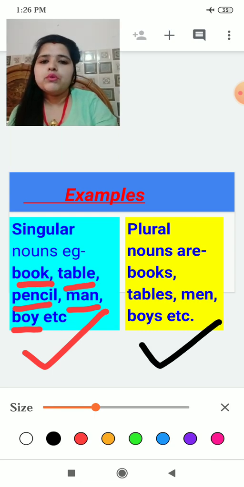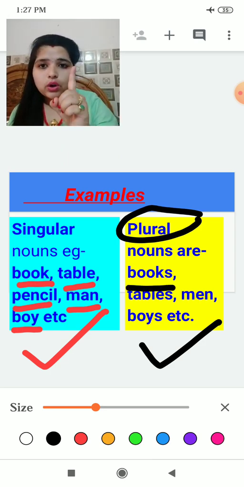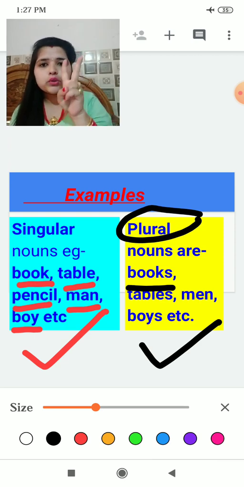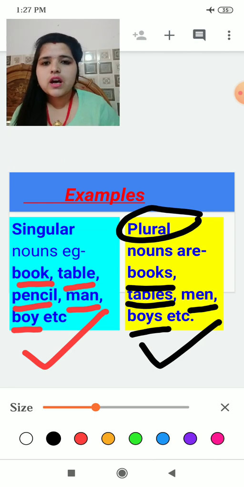But in plural, nouns are books, because we are talking about more than one thing. It means one book I am not talking about, I am talking about two things. That is books. If two things are there, it will become books. Tables, men, boys and etc. These are examples of singular noun and plural noun.